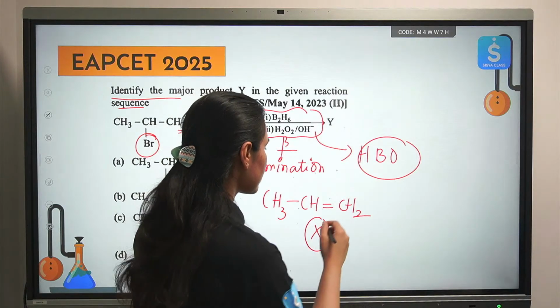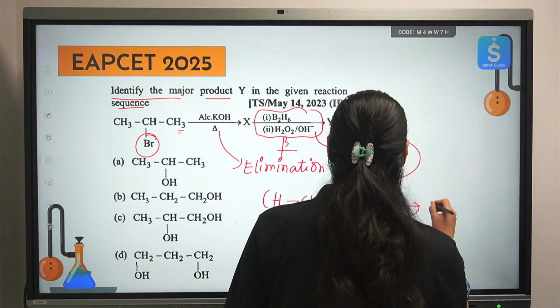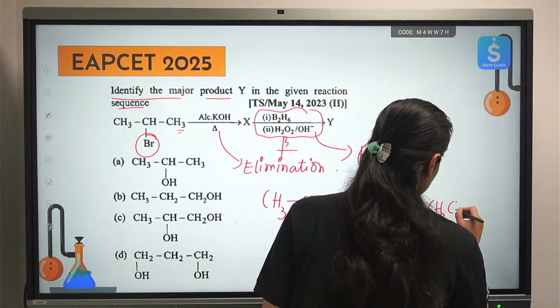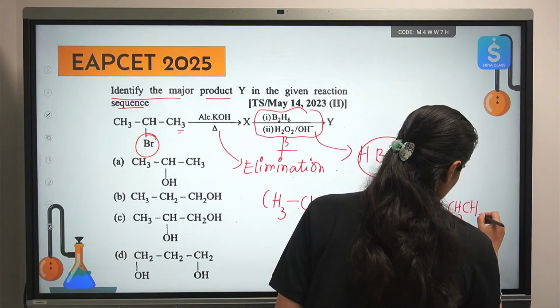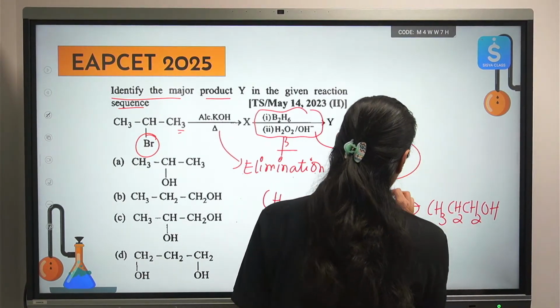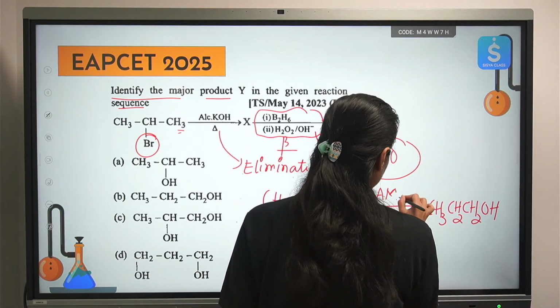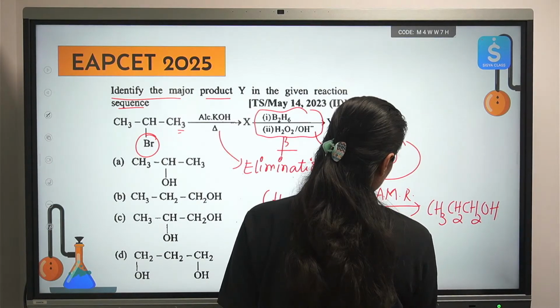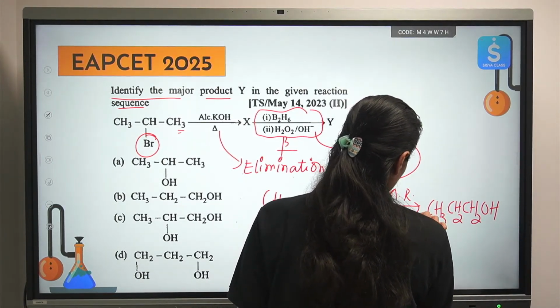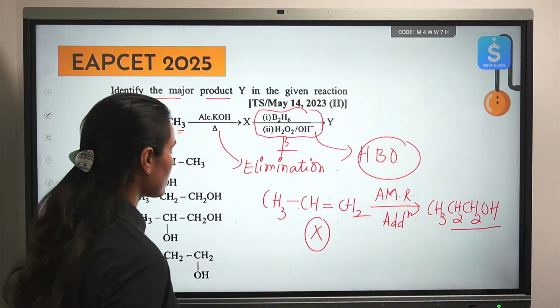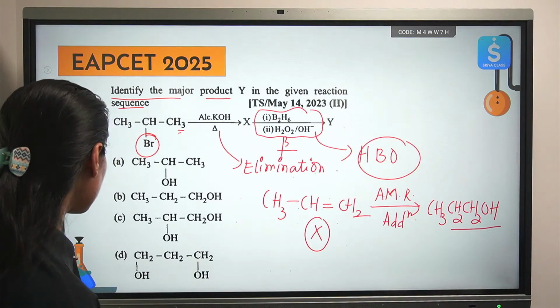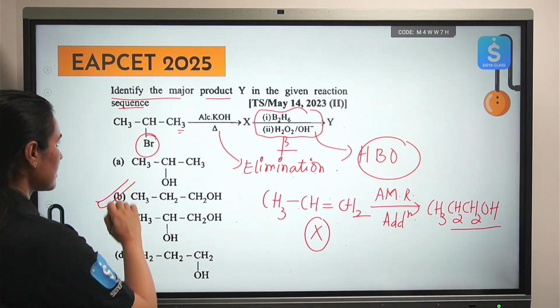Okay, so this will be your final product Y. So this is the primary alcohol that you will form. See the options now. This is your correct answer, option B.